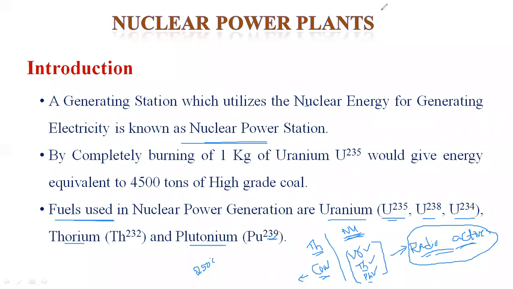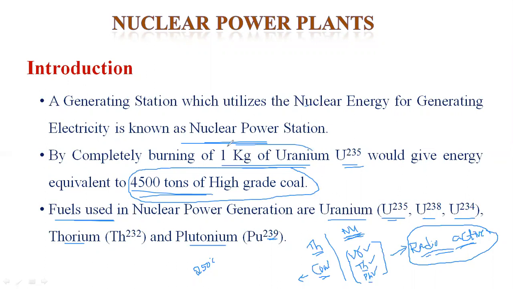In the nuclear power plant, just 1 kg of uranium 235 generates an amount of energy approximately equal to 4,500 tons of high grade coal. In the thermal power plant, we generate that power using 4,500 tons of high grade coal.